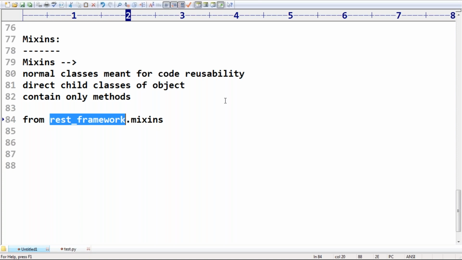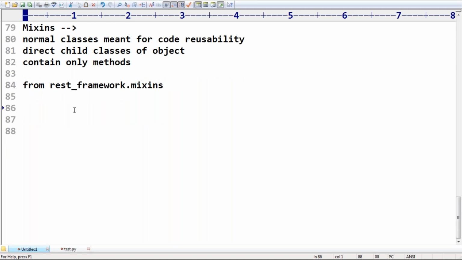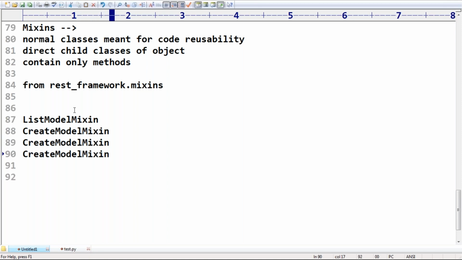Which ones are there? It is very easy. First, let me list them out, and then I will show them in the API. What is the first one? ListModelMixin. Second one, CreateModelMixin. Next, third one, RetrieveModelMixin. Next, fourth one, UpdateModelMixin.